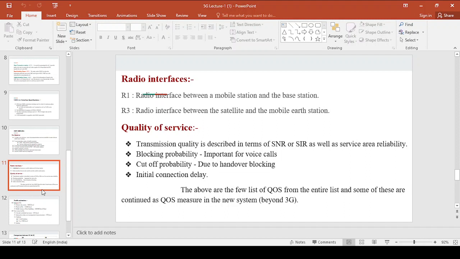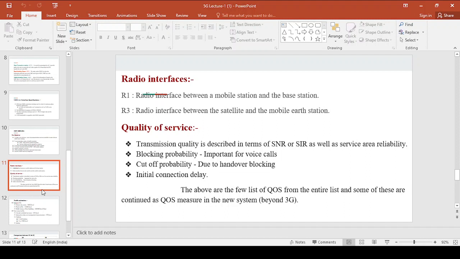Now this is important for voice calls, right? And the next quality of service is the cutoff probability. Now this is due to handover blocking. You know what is meant by handover? That is when a person is moving from one physical region to other physical region.